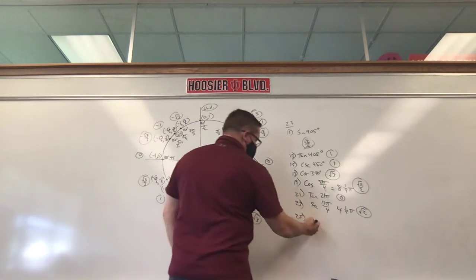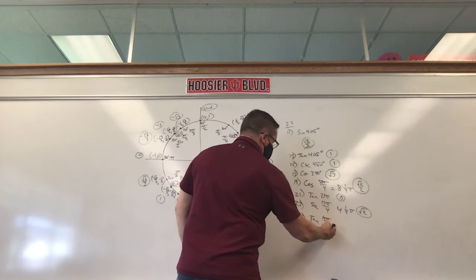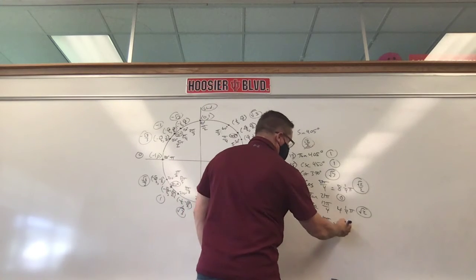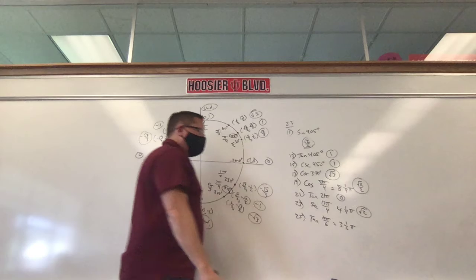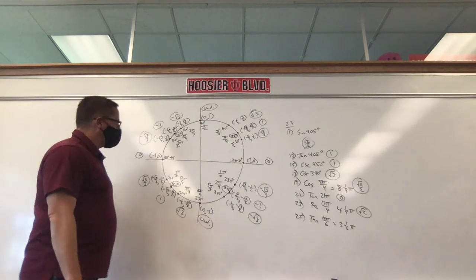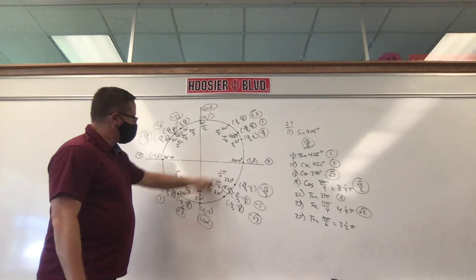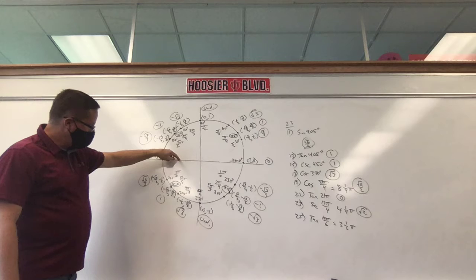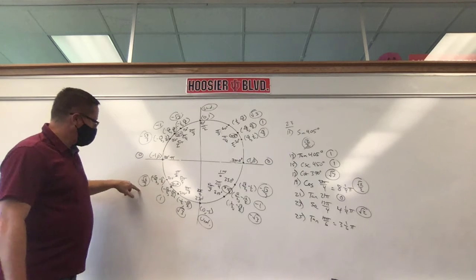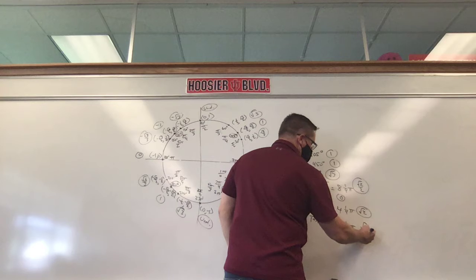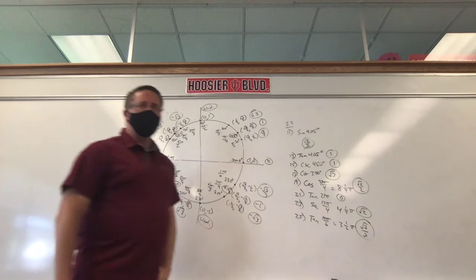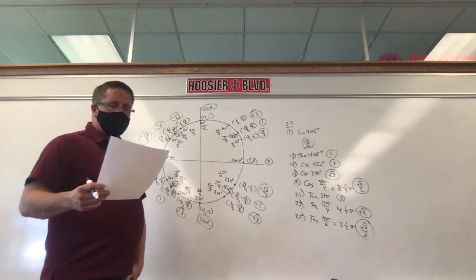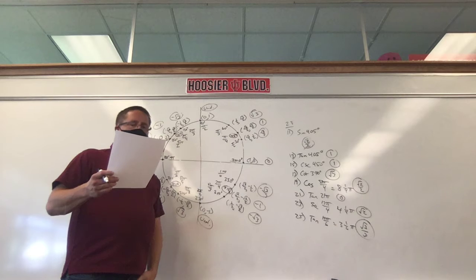Tangent of 19 pi over 6. Again, let's make this into a mixed number. 6 goes into 19 3 times with 1 left over. 3 and 1/6 pi. So 3 pi. Well, that's 1 pi, 2 pi, 3 pi. So where would a sixth of a pi be? 210. We want the tangent, root 3 over 3. Really nothing new here. Stuff we've already talked about. Okay. Let's try 1, 2, 3, 4, maybe 5 more questions, then we'll do our homework quiz.